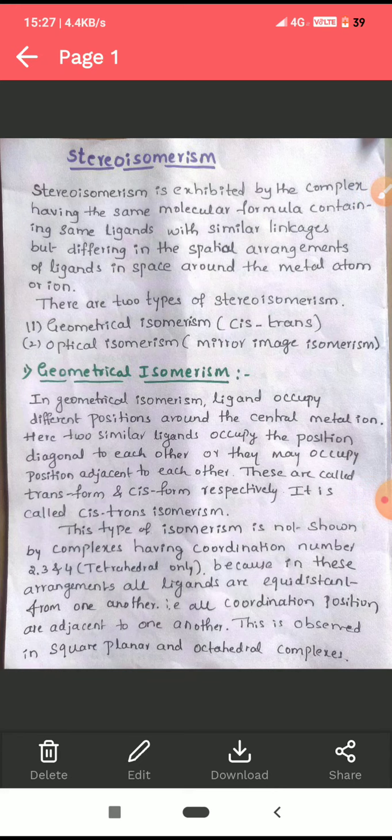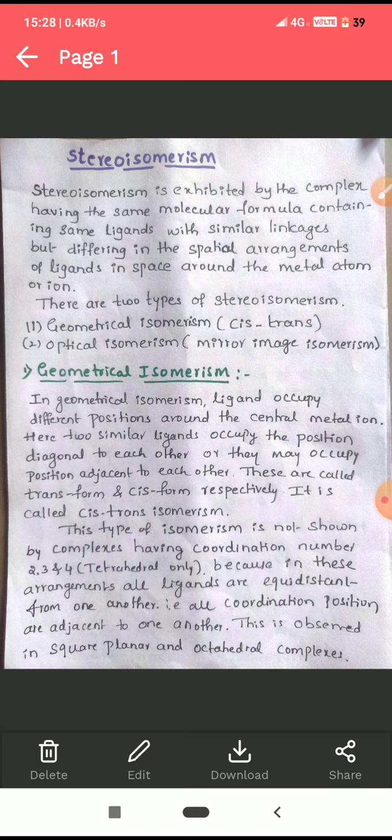Hello students, in the last class we studied the topic isomerism, in which we studied structural isomerism. In structural isomerism, the compounds have the same molecular formula but different structures, and they have different physical and chemical properties. We studied linkage isomerism, ionization isomerism, coordinate isomerism, coordinate position isomerism and hydrate isomerism. In today's class we are going to study stereoisomerism.